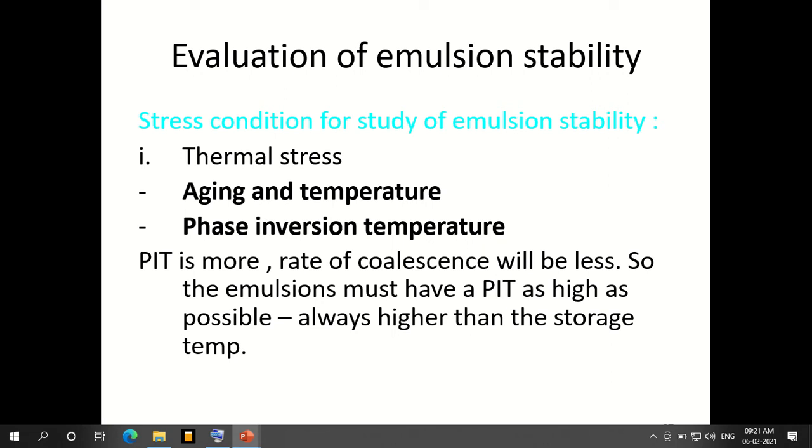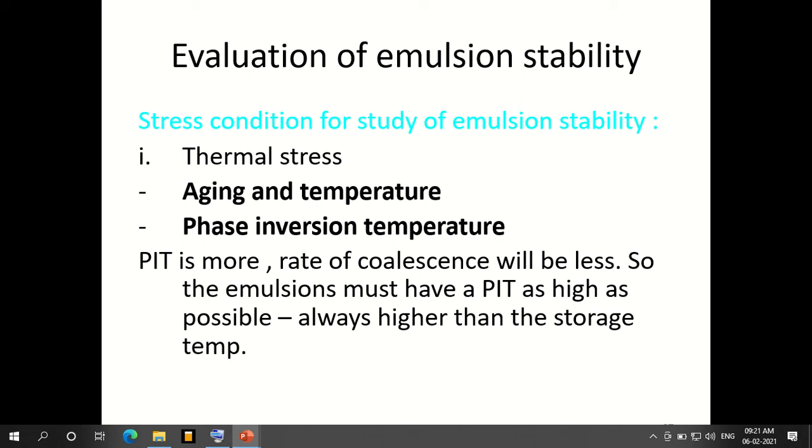Aging is the time period for which we can store the emulsion, after which it may become unstable. So the extent to which the stability remains, when we produce the emulsion and keep it for a particular time interval, is called aging. Next is phase inversion temperature.